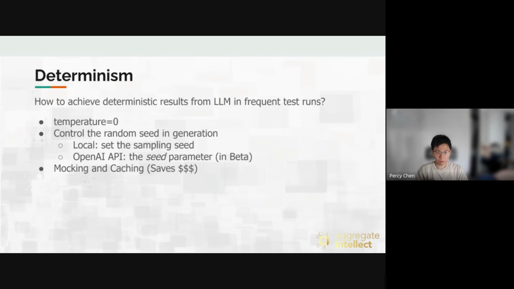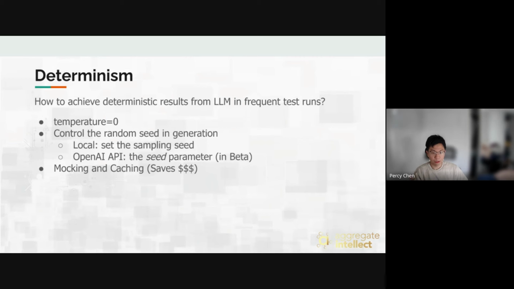But if you want to have a deterministic test result, how can you do that? Of course, if we are using the OpenAI API, we can set temperature to 0. If we are running the model locally, we can control the random seed for the generation. And I think recently the OpenAI API also has a seed parameter, but it's still in beta, so it's not a guarantee that the output will be deterministic.